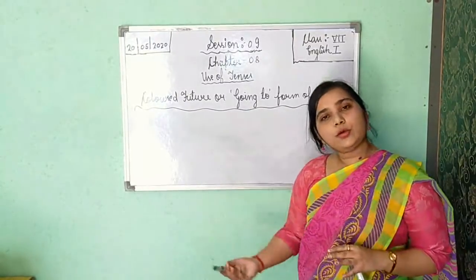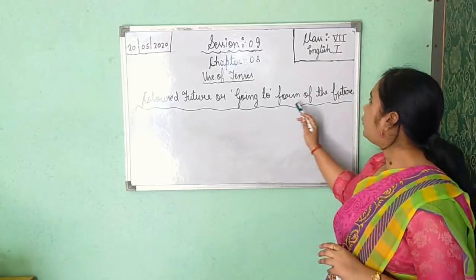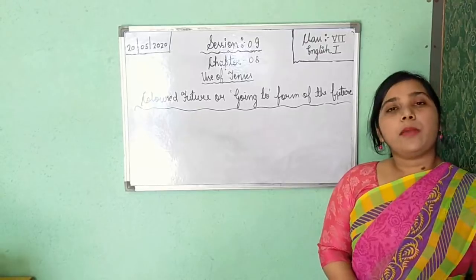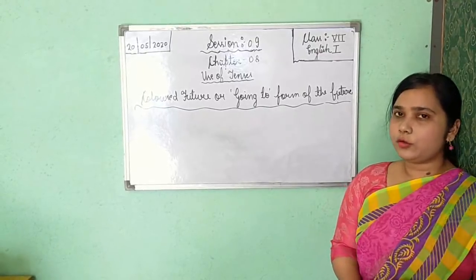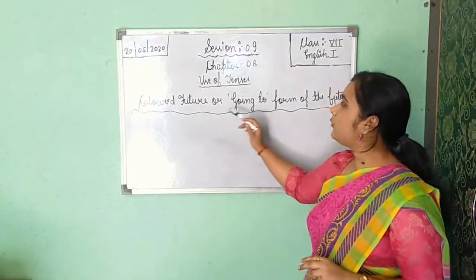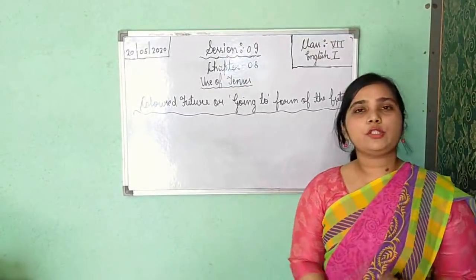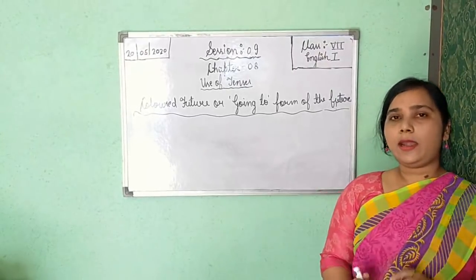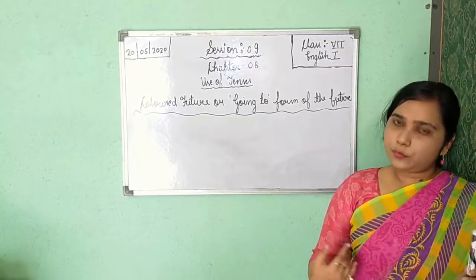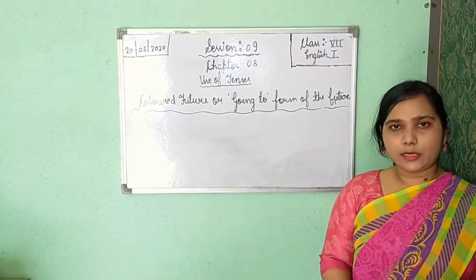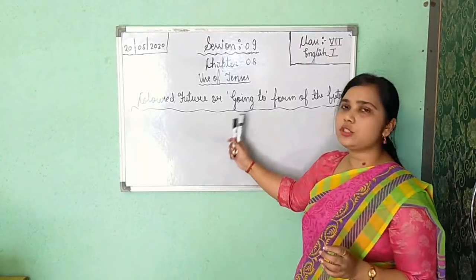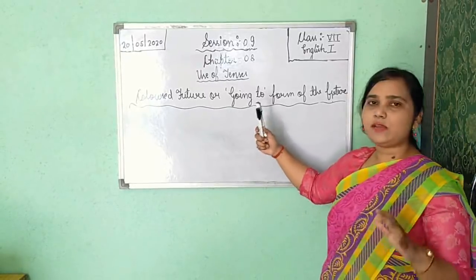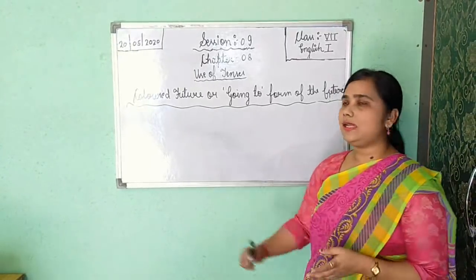We will use colored future or going to form of the future tense to show an action that has been already planned and probably will take place in the future. So that time we will use it for showing the action that has been already planned. Probably means probably in future we will get that action. It is so easy. Through this we can speak and write about the future tense so easily.